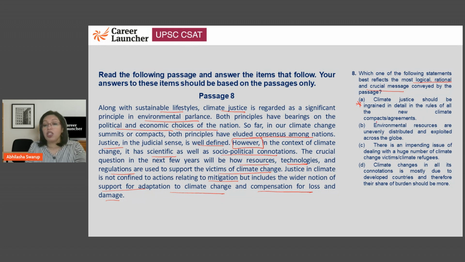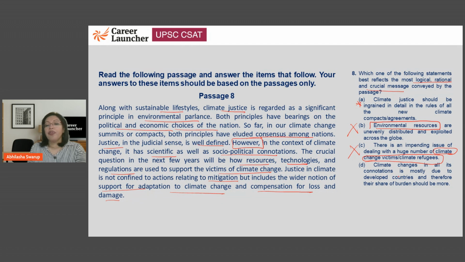Yes, it is important. Environmental resources are unevenly distributed and exploited. We did not speak about environmental resources, so eliminate. There is an impending issue of dealing with a huge number of climate change victims or climate refugees. Again, the passage was not talking of the climate change victims, except that there have to be their justice has to be served to them.